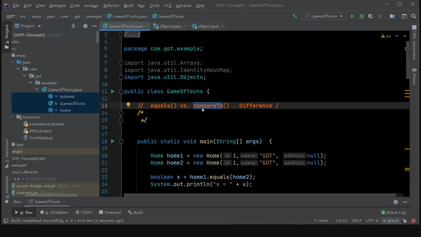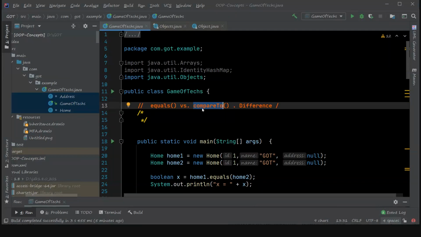So compareTo will return an integer value ranging from negative to positive. When the given value is compared to the other value, if it is less than, a negative value will be returned. If both are equal, then 0 will be returned, and if it is greater than the given value, then a positive value will be returned, right? And this compareTo value, as I just mentioned, is for integer or other decimal values.